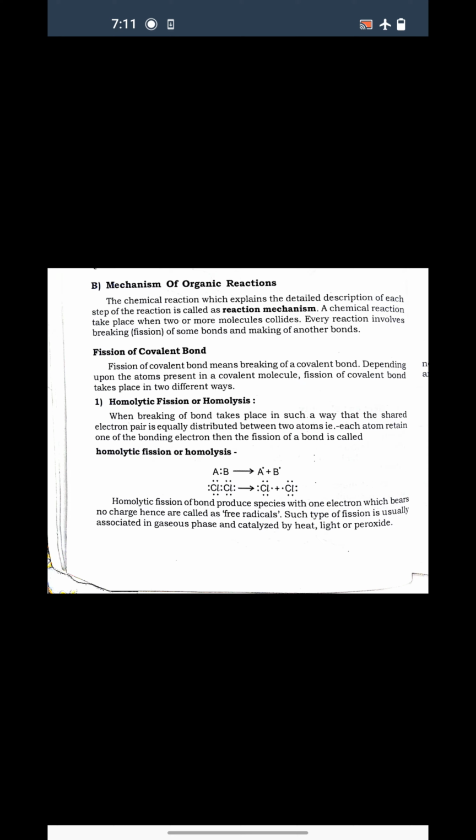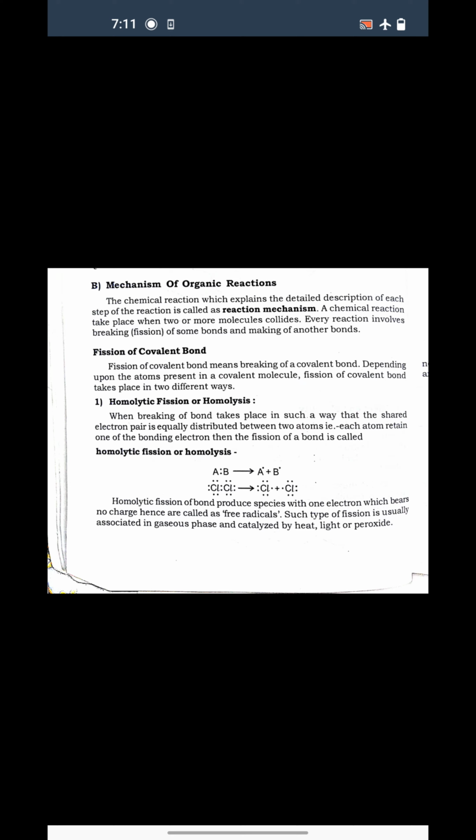Today we are starting with B part of unit number 1, and that is all about the reactions. So the first thing is, what is the mechanism or reaction mechanism? Now we know that two or more molecules react to form a new molecule, and we call that a reaction. Now what is this reaction mechanism?